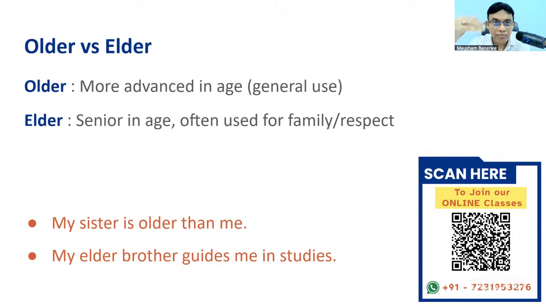But when I want to make it more formal, my elder brother guides me in studies. Out of respect in family, we generally use elder. Casually, if I say he is older than me, it will be accepted. But in a family context, or when I want to make it more formal, I will use elder. Elder will sound better in that case. So make a sentence with both older and elder.